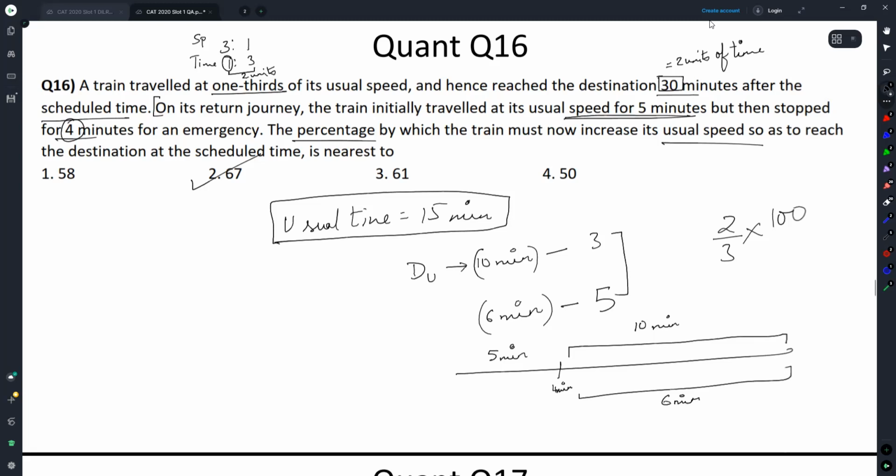Ratio of times is given, distance is identical, so ratio of speeds can also be ascertained. 3:5 is what came out accordingly. Did you get it, Ritik? Let's go.